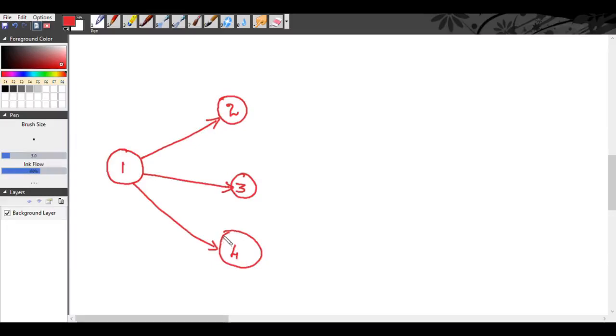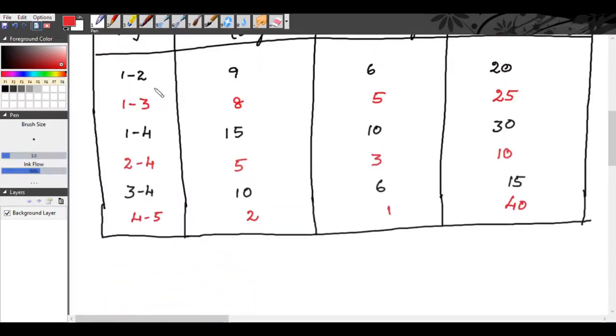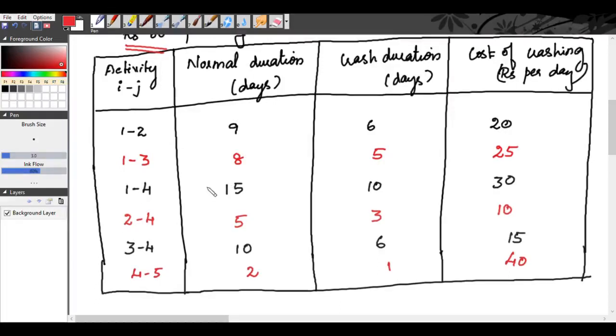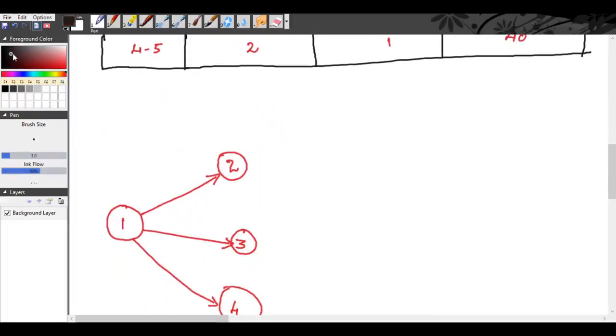Okay. So for activity 1-2, the normal duration is 9 days. For 1-3, the normal duration is 8 days. And for 1-4, the normal duration is 15 days. So it is 9 days, 8 days and 15 days.